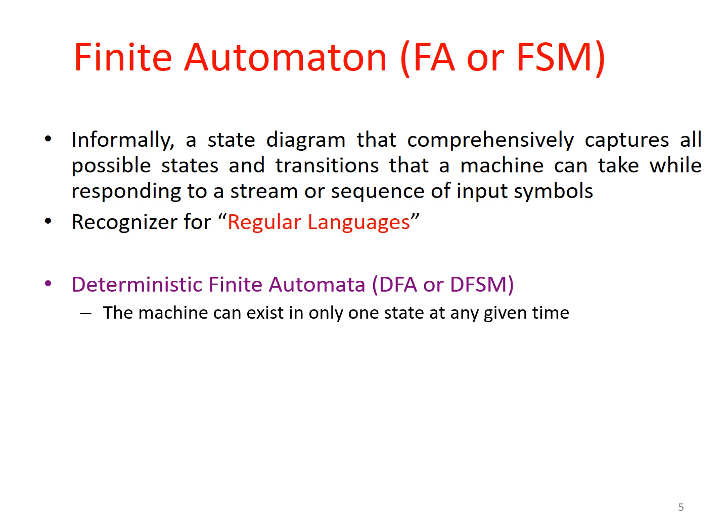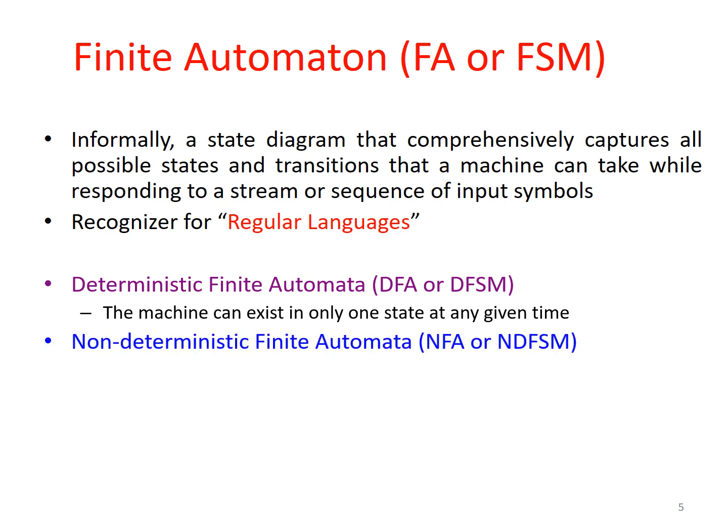Machine can exist in only one state at any given time. So that means the machine can have a transition on every input, not multiple transitions. For every state, every input, there is only one transition. There is no multiple transition. That is the meaning of this definition.